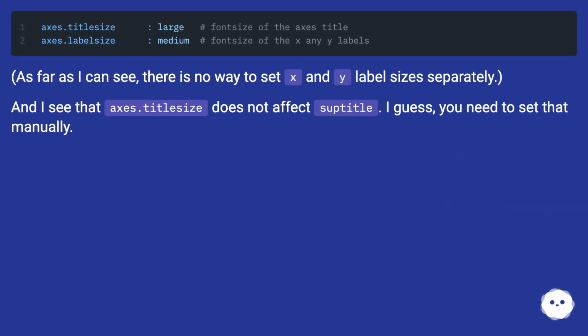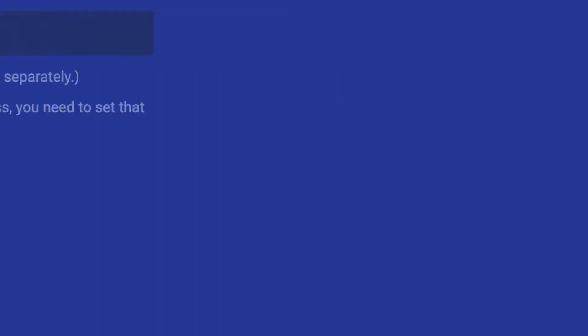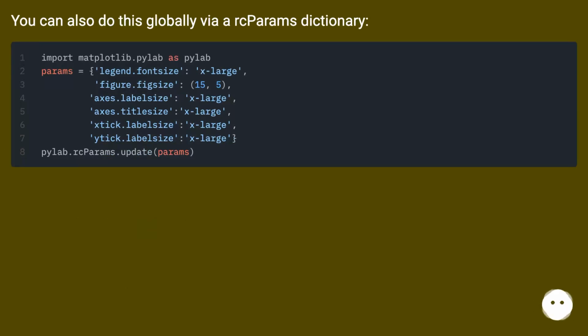As far as I can see, there is no way to set X and Y label sizes separately. And I see that axes.titlesize does not affect the suptitle. I guess you need to set that manually. You can also do this globally via an rcParams dictionary.